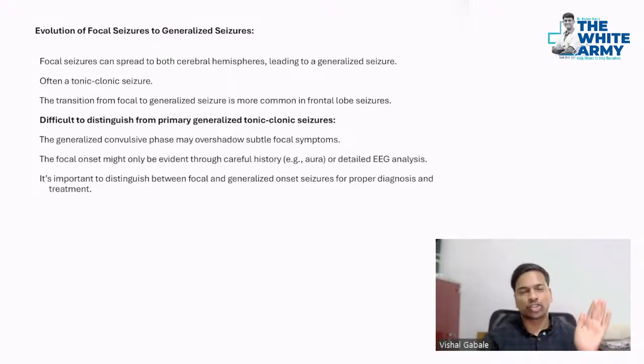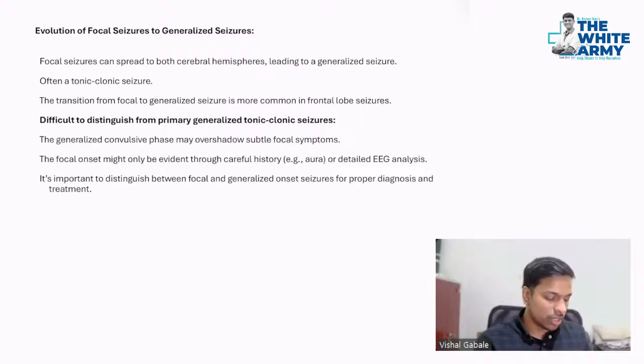Now, that's all about focal seizures. I hope you understood it. Now we will start with generalized seizures and how the evolution of focal seizure to generalized seizure occurs. As I mentioned, focal seizure is restricted to one part of the brain. So focal to generalized seizure occurs when the seizure goes from one part of the brain to both cerebral hemispheres.